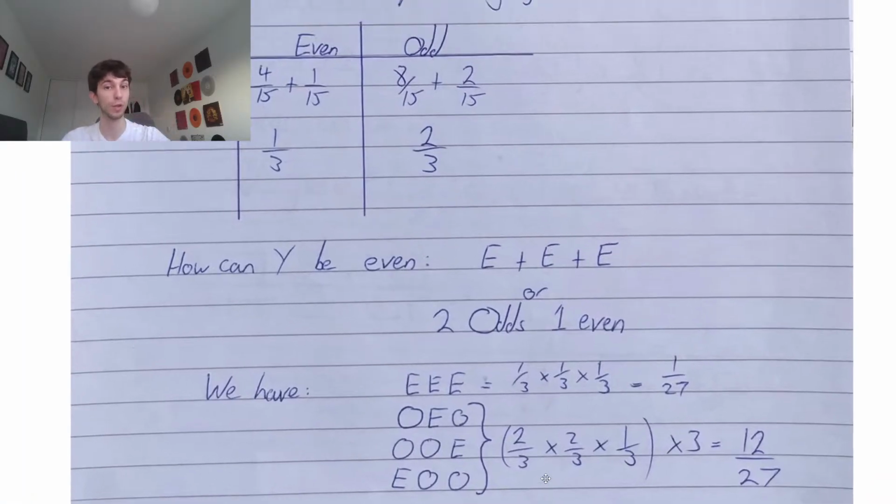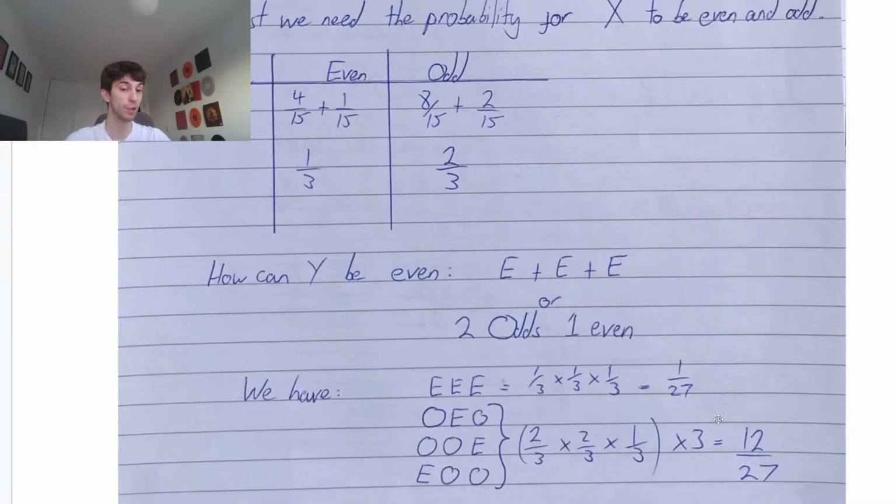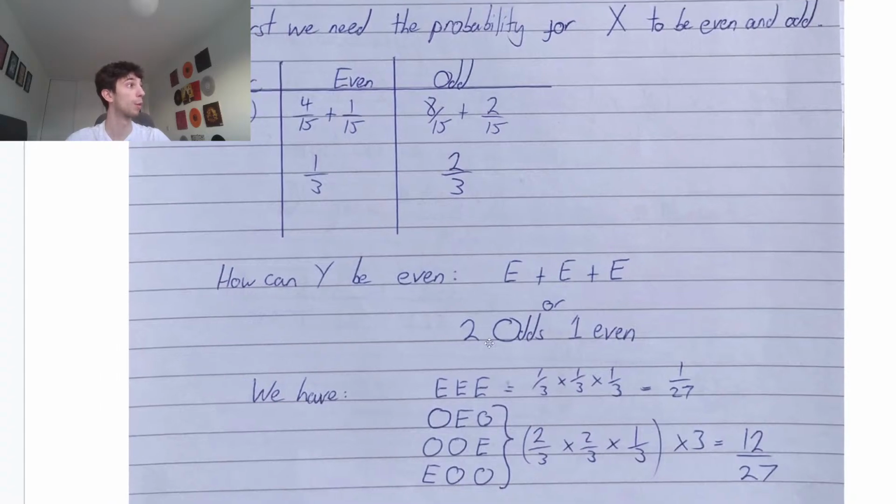Okay. So how do we do this? So probability of two odds and an even, 2/3 times 2/3 times 1/3. Okay. And because there's three ways to do this, we multiply this by 3. It will give us 12 over 27. So the total probability that y is an even number will be 1 over 27 plus 12 over 27.